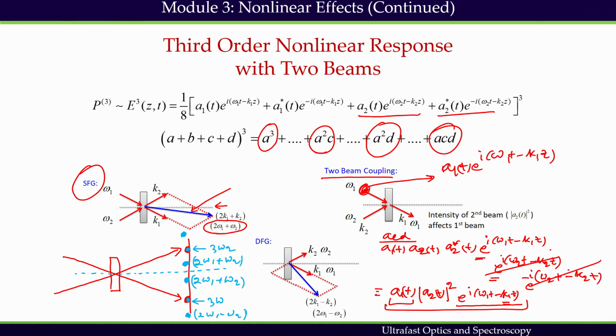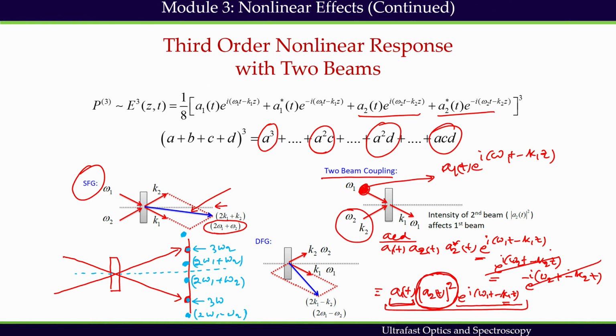So the same beam I get back, but it is getting affected by the intensity of the second beam. The first beam I'm getting back here with the same frequency, but its amplitude or its overall shape is getting affected by the second beam intensity, and that's why it is called two beam coupling.